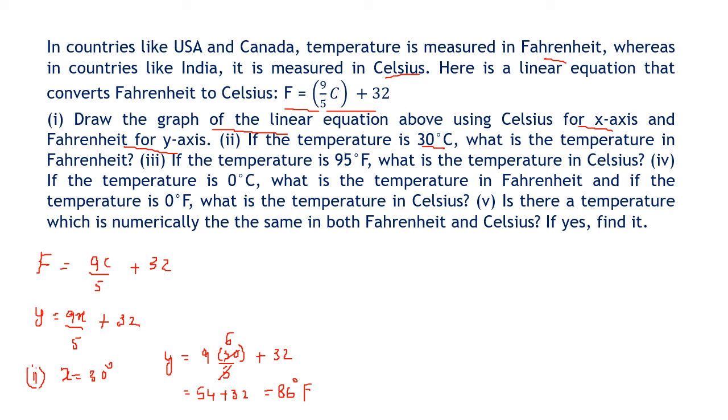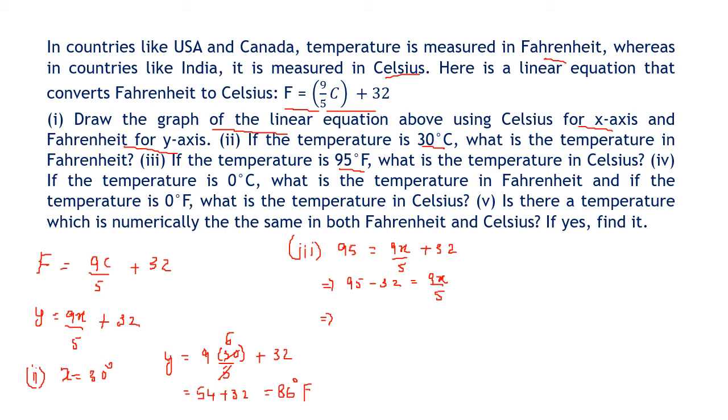Now in the third case, temperature is 95 degree Fahrenheit. So I'll write the third case here. Y is 95 degree Fahrenheit and we have to find x. So 9x upon 5 plus 32. So what will you first do? 95 minus 32, the plus 32 goes across, equal to 9x upon 5.